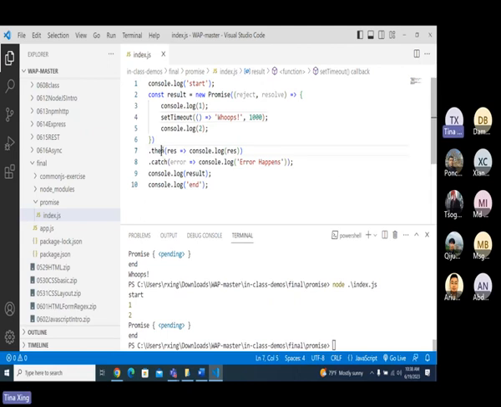Because the then and the catch only go inside when you resolve or reject. If you don't use it, it won't go inside. See here, resolve and reject, only when you call these two methods will they go inside. Okay.